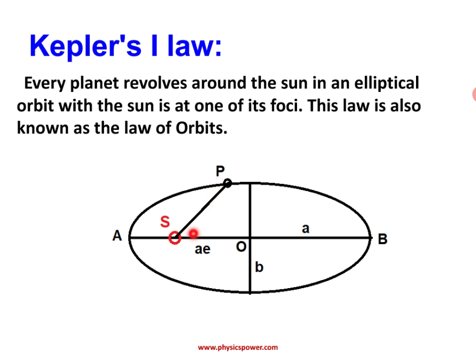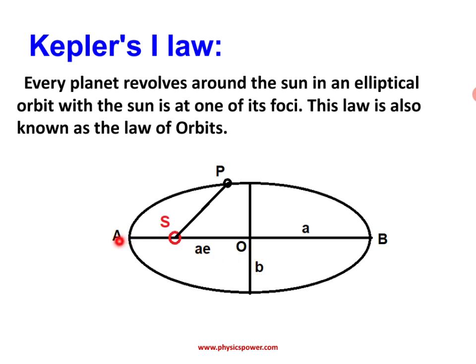For this orbit, there is a major axis, here AB, and the vertical one is called the minor axis. Half of the major axis we call the semi-major axis, and half of the minor axis we call the semi-minor axis. The semi-major axis is indicated with small a, the semi-minor axis with small b.